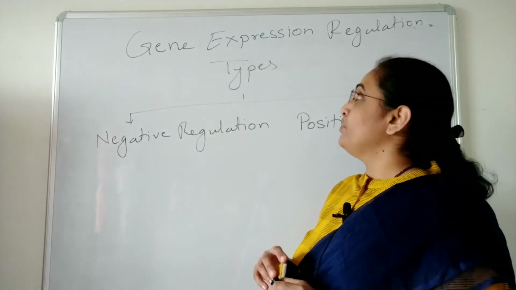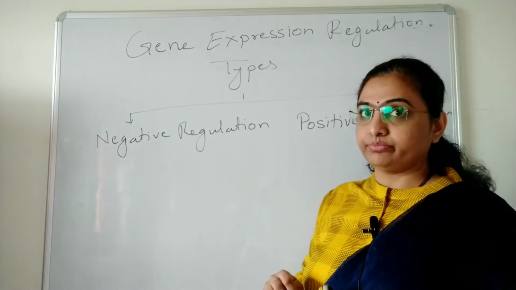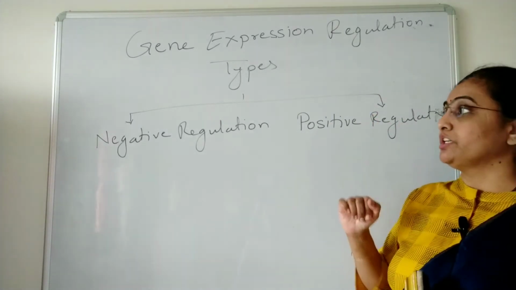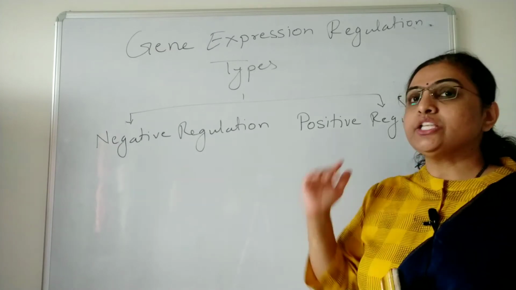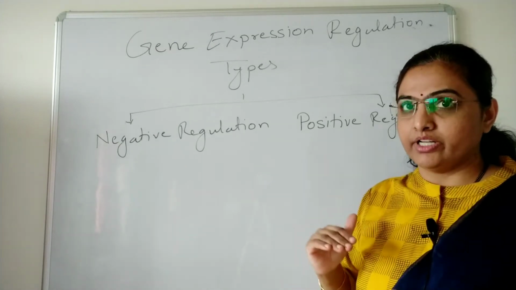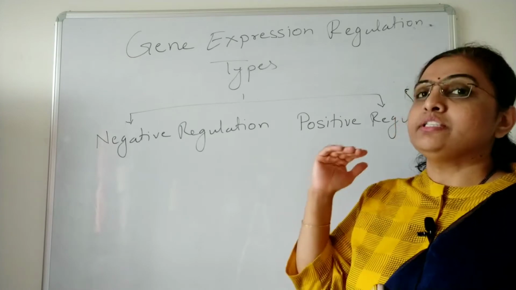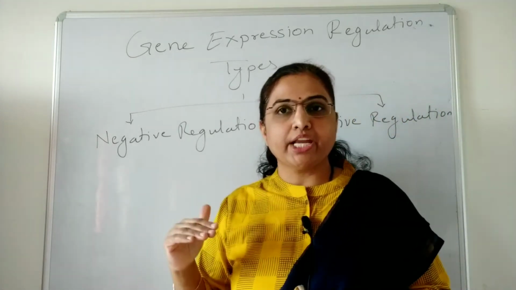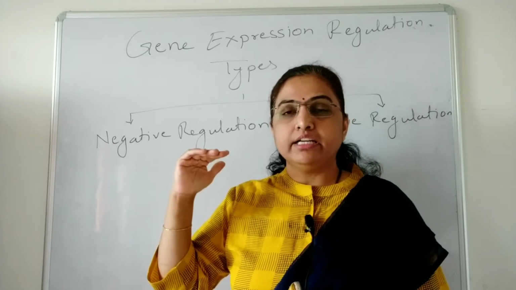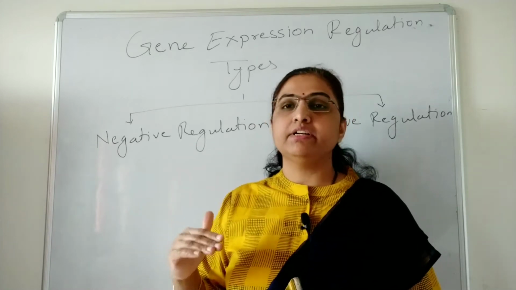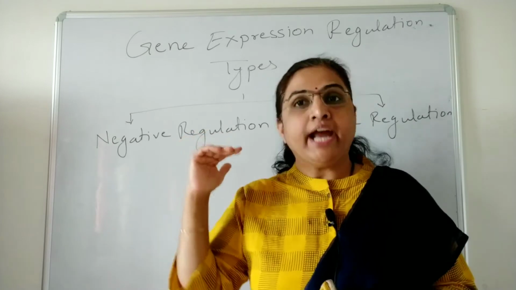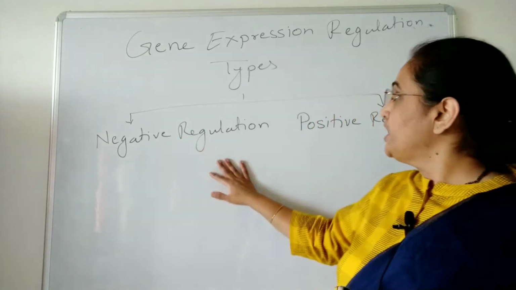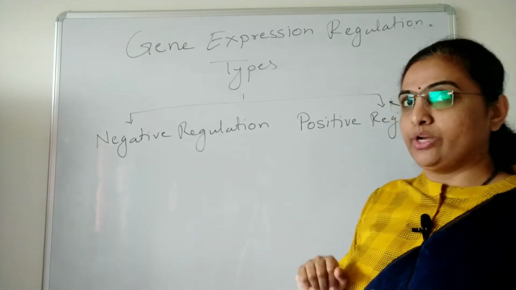Gene expression regulation is of two types, negative regulation and positive regulation. Both of these regulations work at the transcriptional level. So the first stage at which gene expression is regulated in prokaryotes is the transcriptional level, and it can be controlled by two types, negative regulation and positive regulation.